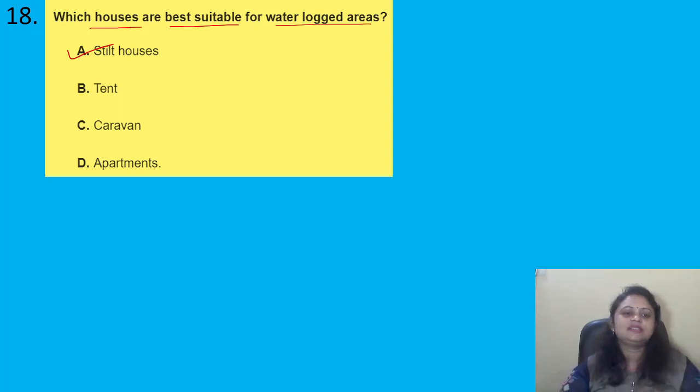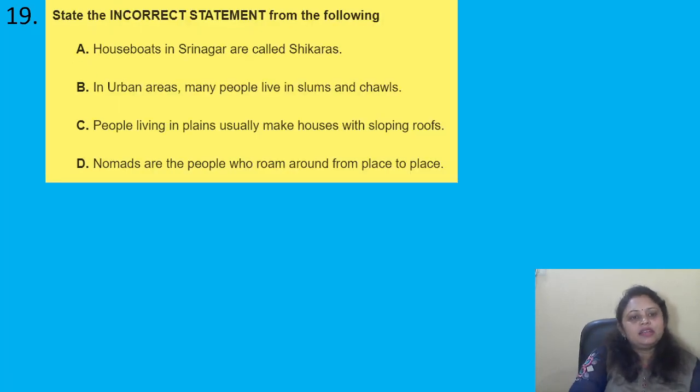Got it? Yes. Coming to the next question, state the incorrect statement from the following. Options are A, houseboats in Srinagar are called sikaras. B, in urban areas, many people live in slums and chawls. C, people living in plains usually make houses with sloping roofs. D, nomads are the people who roam around from place to place. So here we have to find out the incorrect statement.